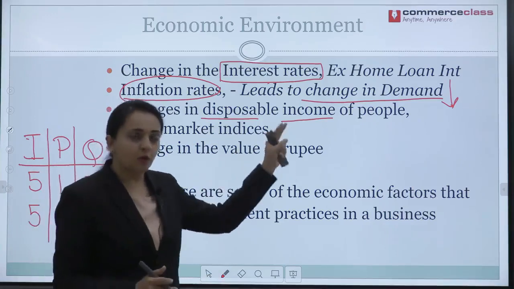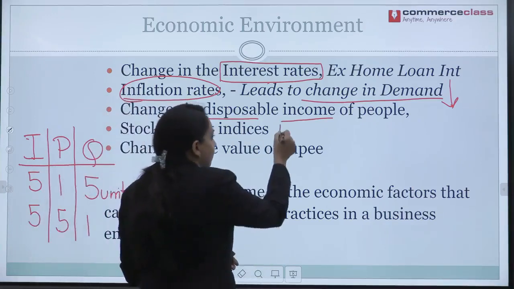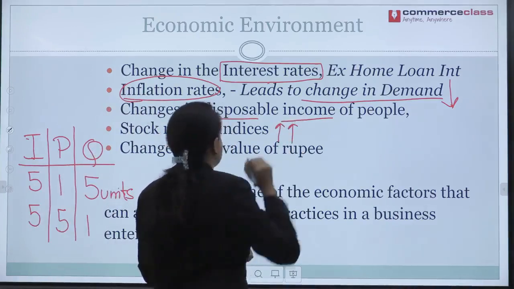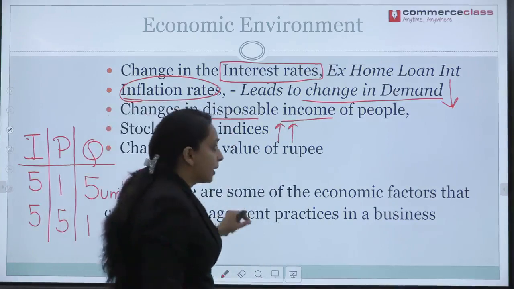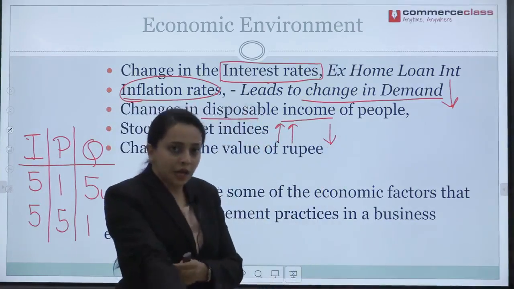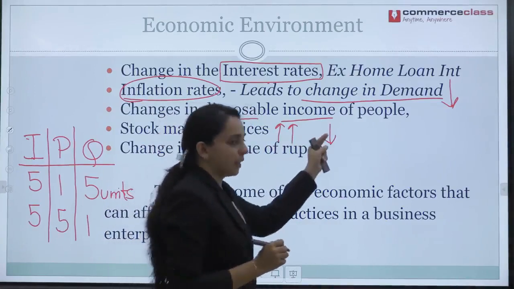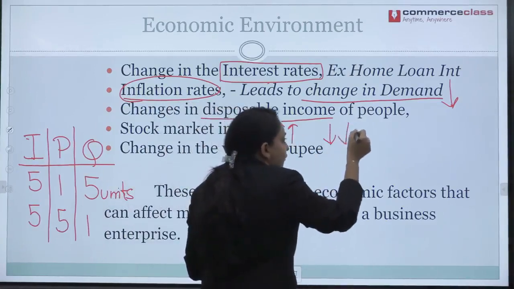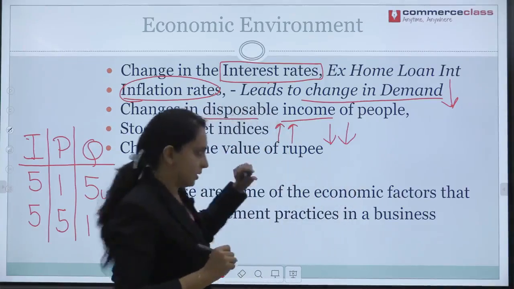If the stock market goes up, then the profit of the business also increases. But if the stock market comes down, you have heard of the term stock market crash? It is nothing but stock market prices coming down. Then the profit of the business will also be less.